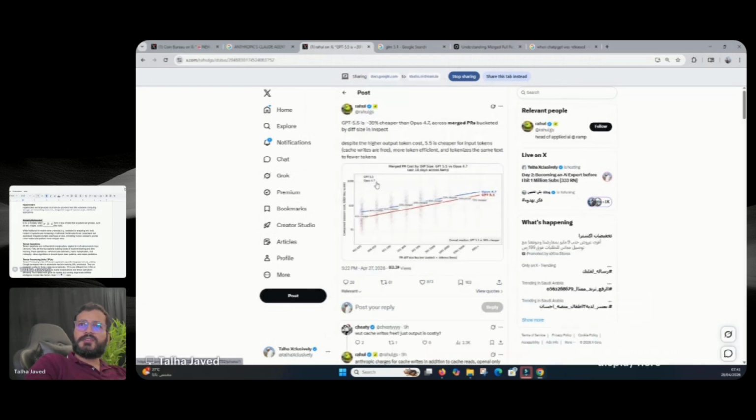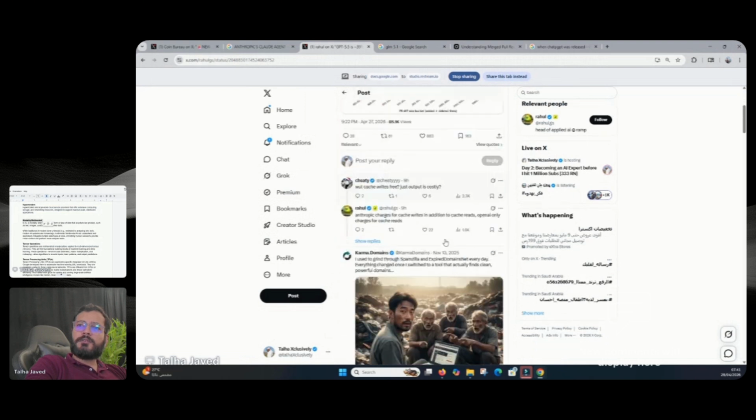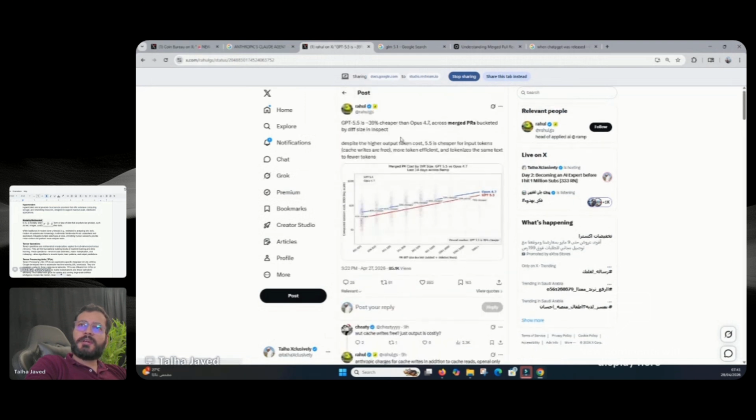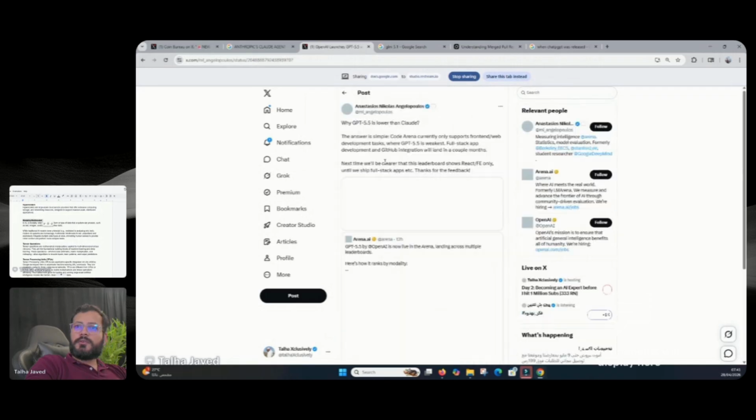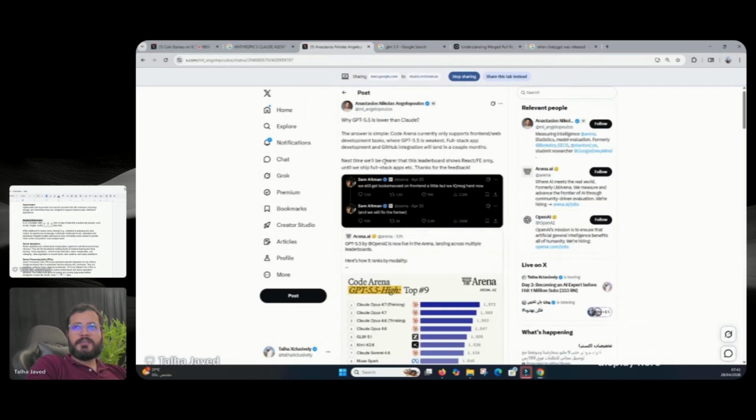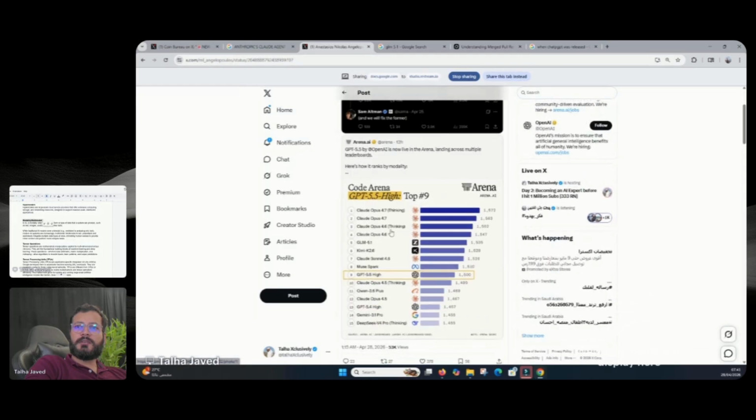I think we need to read this one. GPT 5.5 is 39% cheaper than Opus 4.7 across merged PRs, across merged pull requests, bucketed by the different size in Inspect. Despite a higher output token cost, 5.5 is cheaper. For input tokens, cache reads are free. Okay, so this is more cost effective compared to Opus 4.7. So if people are saying that Codex, now integrated with GPT 5.5, is much better, why is it lower than Claude on these benchmarks?